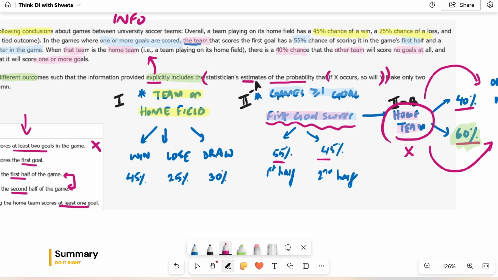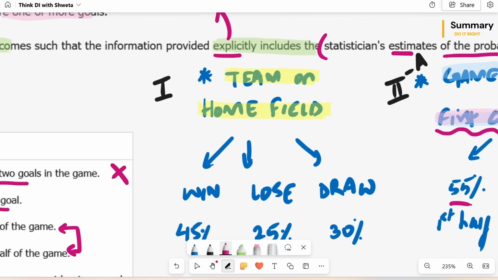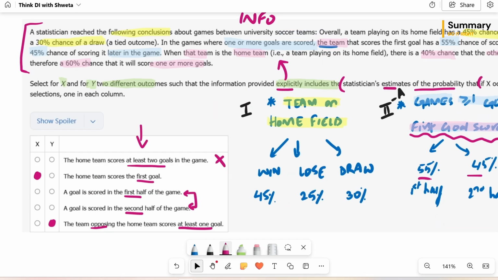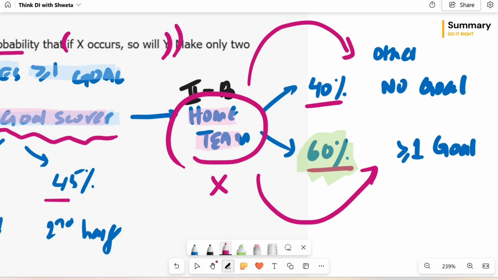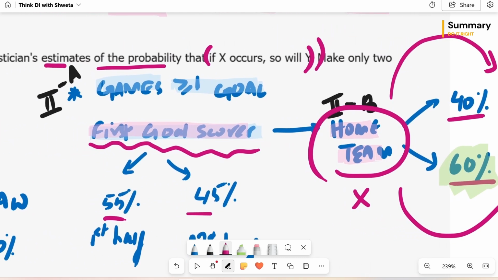One big reason students get DI questions wrong is that they quietly detach information from the context in which it was given. They just focus on the math. What is context? Well, every time you read a statement, don't just ask, what does this tell me? Also ask, when is this true? Like all of this was for the situation where we're talking about a team playing on the home field. Same way, if you look at this 40 and 60, when is this true? This is true when you're talking about a certain home team that has made the first goal.